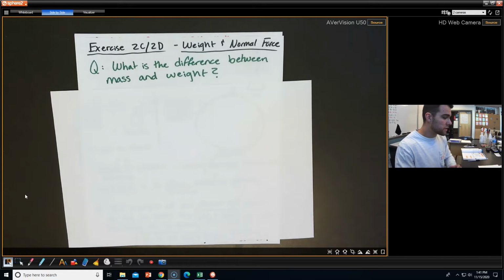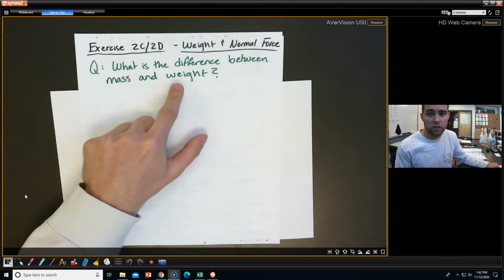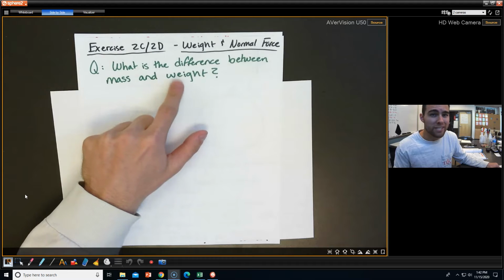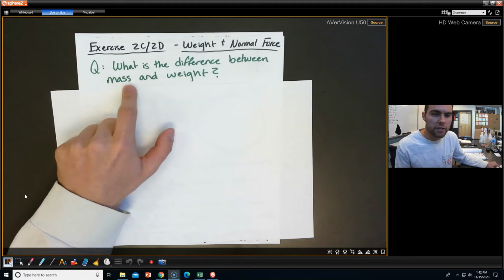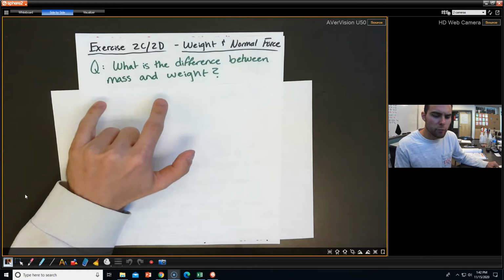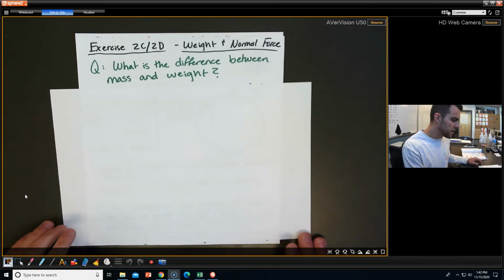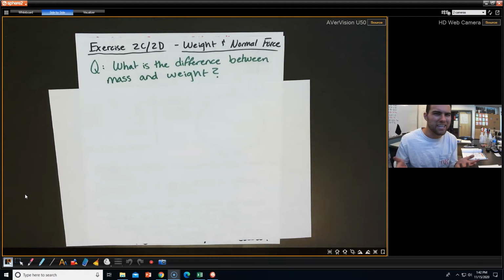All right, we're back. So really the key thing with mass and weight is, yes, they are different from each other. And if we think back to F equals ma, the thing about weight is actually a force. And we know force is dependent upon the mass as well as the acceleration. So really, what is the difference here? Well, I went ahead and sketched a cute little drawing of somebody being on Earth and somebody being on Jupiter.